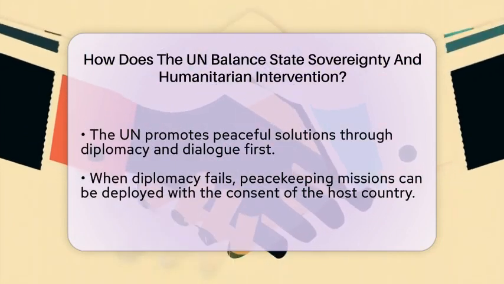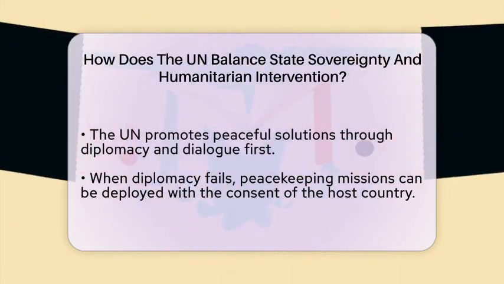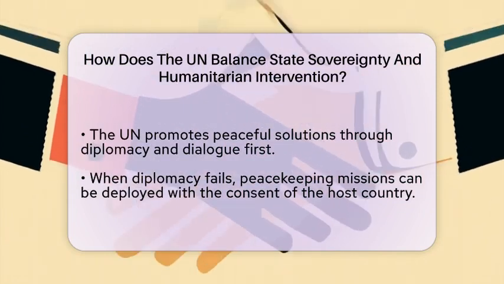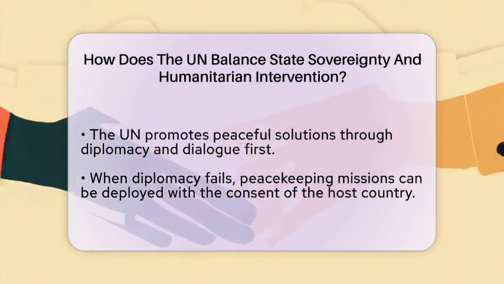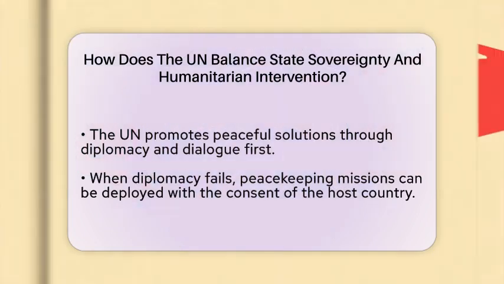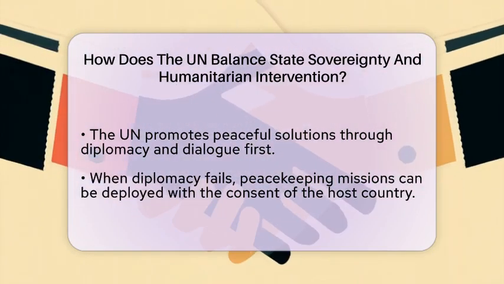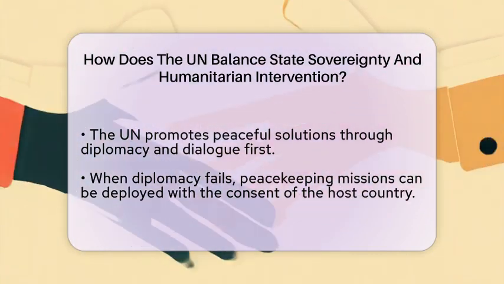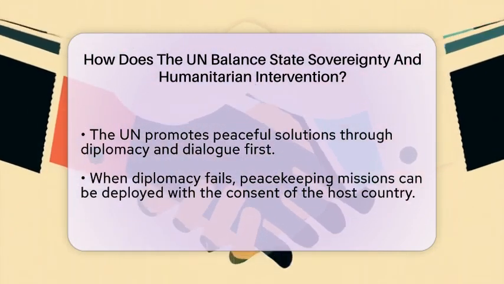The UN tries to balance these principles by first encouraging peaceful solutions. It promotes diplomacy and dialogue to help states meet their humanitarian duties. When that doesn't work, the UN can deploy peacekeeping missions, but only with the consent of the host country. These missions aim to protect civilians and monitor compliance with international laws.